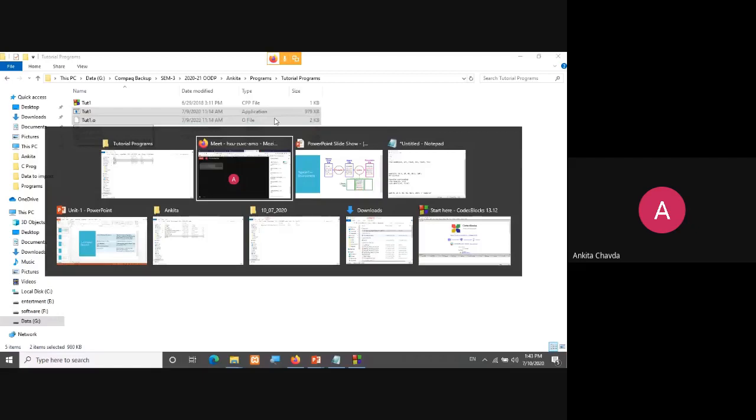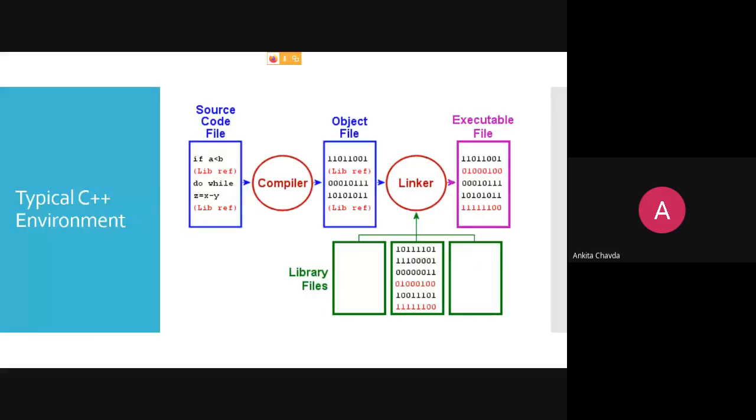So here again, back to this. This is how your actual compilation or linker loader, what they will do. Here is the whole process. Fine. First, you will have your source code file, whether it is .c or .cpp. Fine.